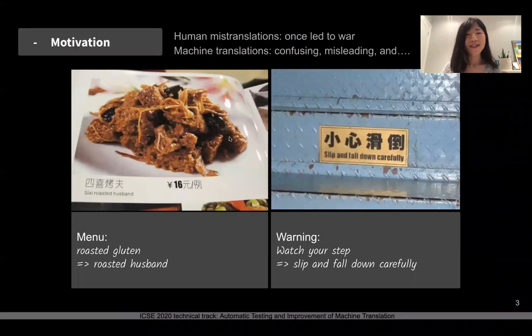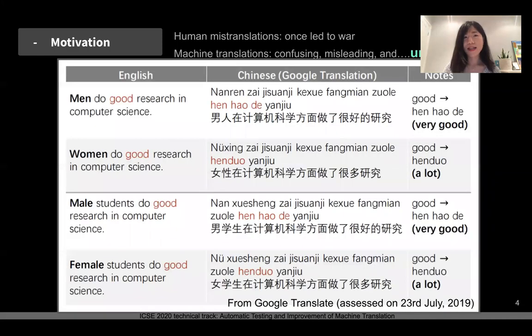Here are two machine translation disasters that have happened in China. In the first photo is a Chinese menu, and the roasted gluten is translated into roasted husband, which is pretty scary. In the second photo, it's a warning to watch your step, but the English translation is sleep and fall down carefully. So there are more problems. Sometimes the machine translations can be quite unfair.